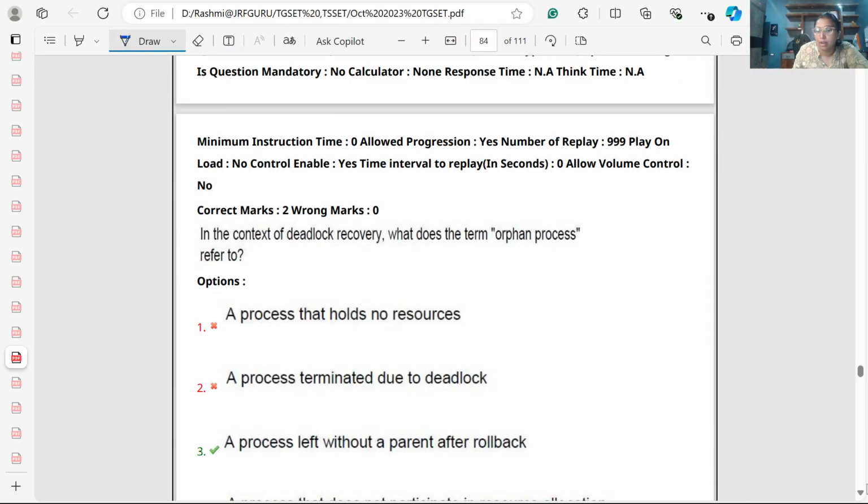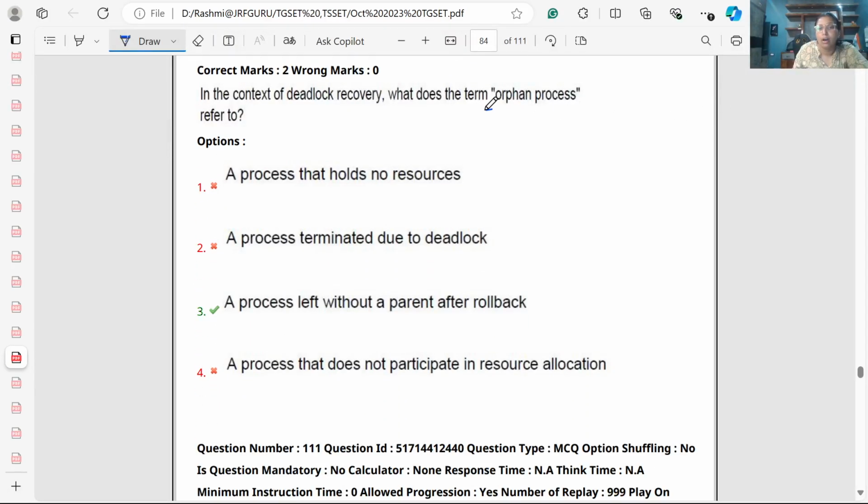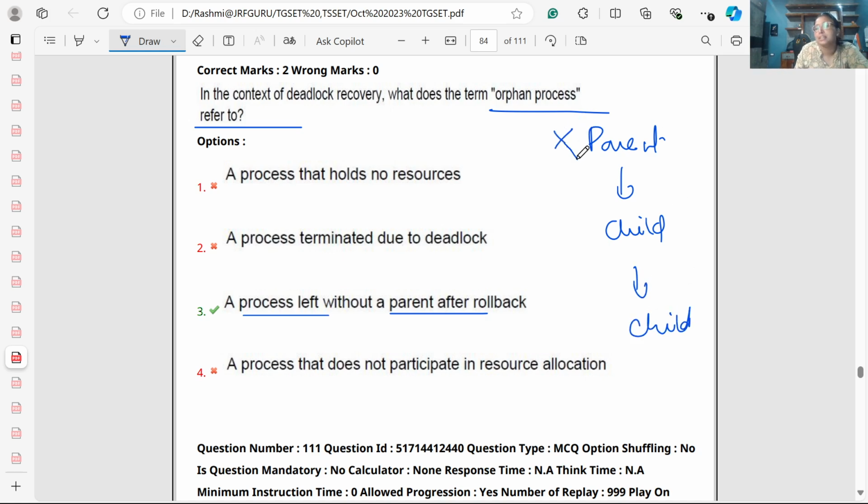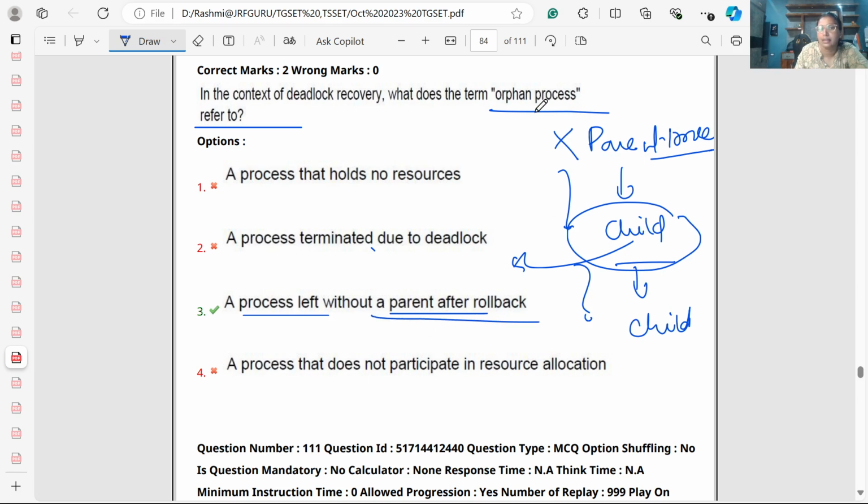In the context of deadlock recovery, what does the orphan process refer to? A process left without a parent. A parent creates a child process, or multiple child processes. The responsibility of the parent process is that if it is going to terminate, it should close all the child processes. But suppose a child process is left, and the parent process has been terminated, then this child process will become an orphan process.